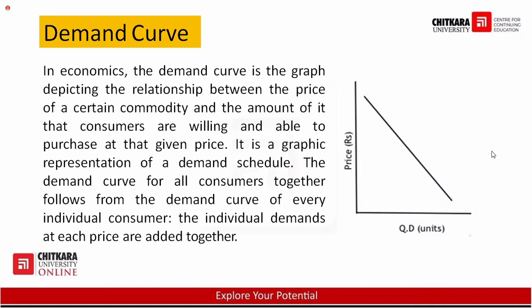On the x-axis, you have quantity demanded. On the y-axis, you have price. In the beginning, the price is very high, demand is less. But as the price is decreasing, demand is increasing. But always remember, students, it is not always feasible for each and every kind of product. It also depends upon what kind of product you are purchasing.